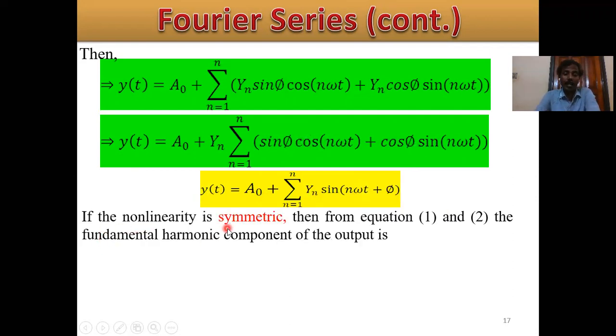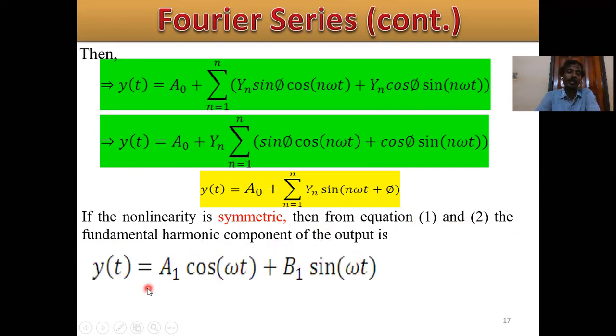If the nonlinearity is symmetric, then from equations 1 and 2, the fundamental harmonic component of the output is y of t equals a1 cos omega t plus b1 sine omega t.